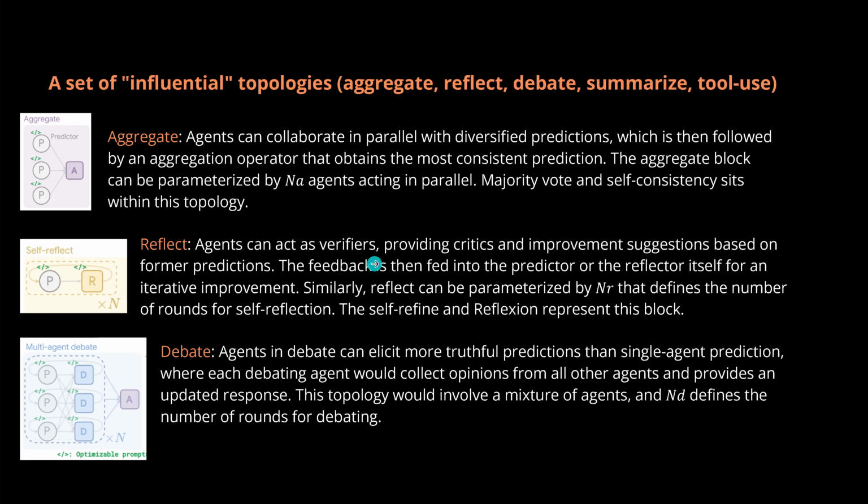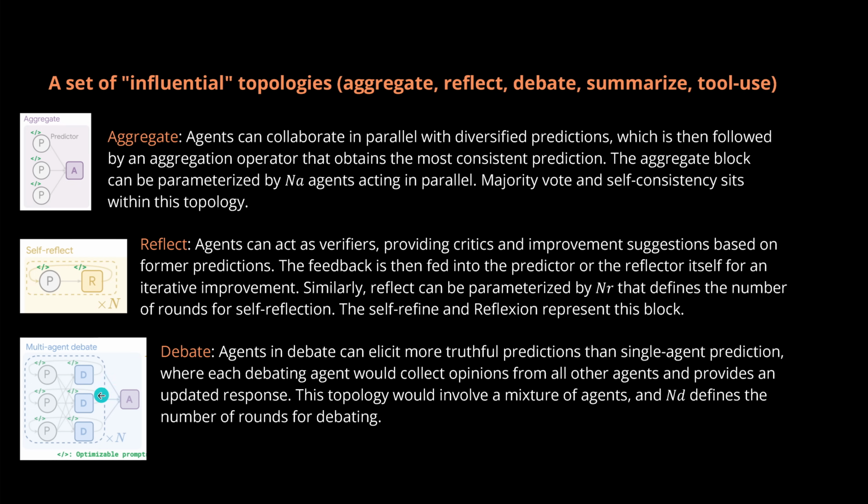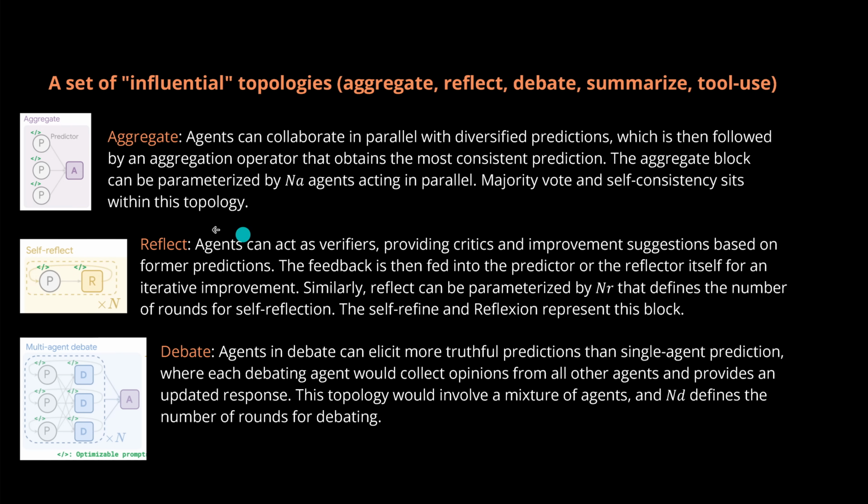Reflect: agents can act as verifiers, providing critiques and improvement suggestions based on the former prediction. So the feedback is then fed into the predictor, the reflect itself, for an iterative improvement. Similarly, reflect can be parameterized, or the debate agents just debate, and this topology would involve a mixture of agents, and we have the number of rounds of debating. So let's say we have 3 agents debating, and we go 3 times a merry-go-round. Or you can combine them in different ways.